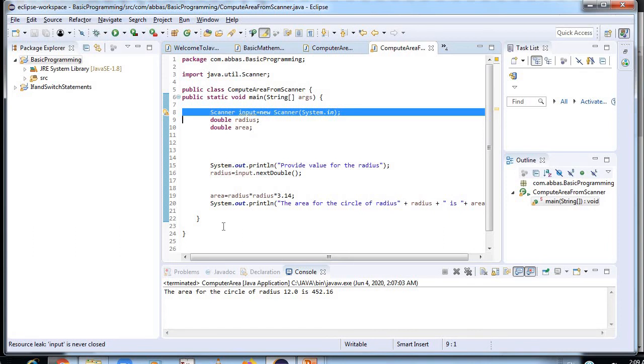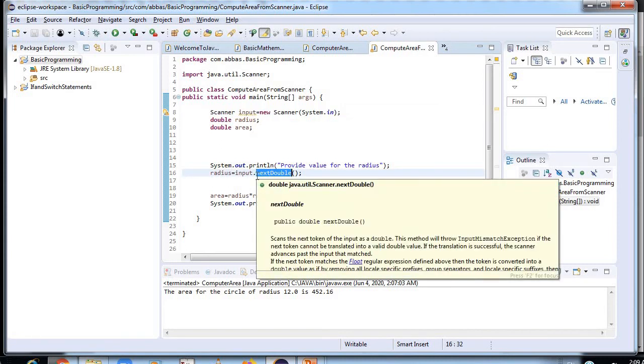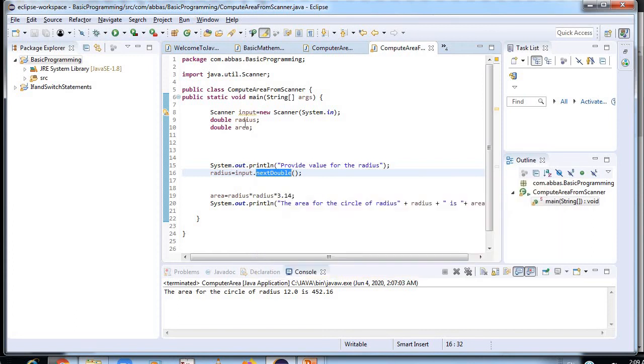Now here we have used input.nextDouble(). It's a method of the Java Scanner class which is used to scan the next token of the input as a double. If the scan is successful, the scanner passes the input that matched. In this we have given the scanner the name new Scanner. Now radius and area are there.